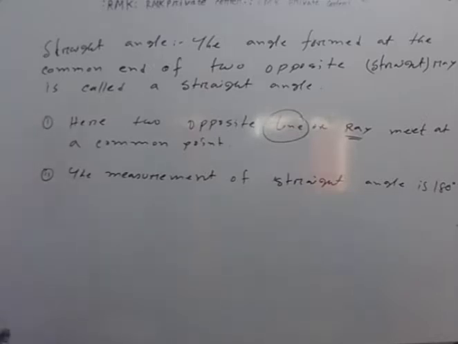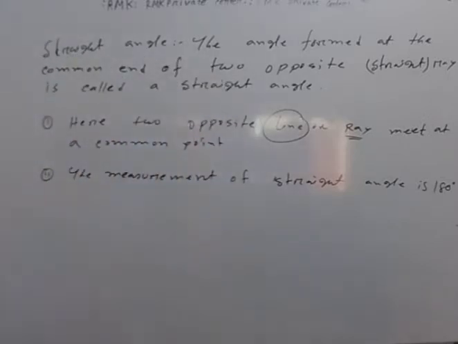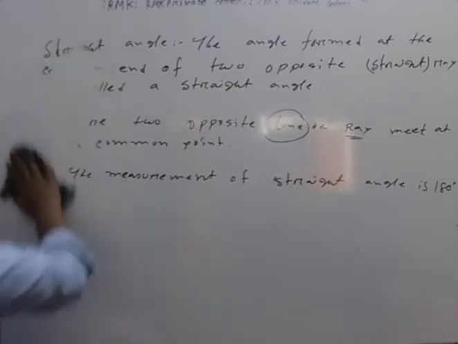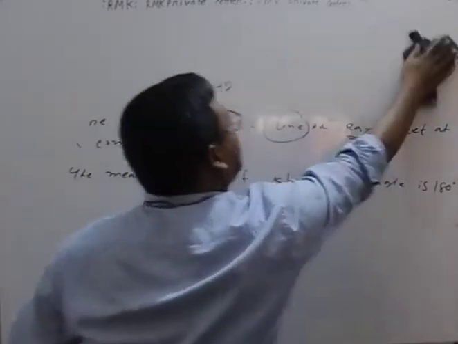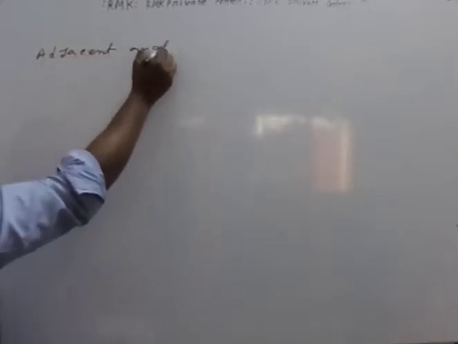So your straight angle is done. After this, everyone try to write adjacent angle. Second one is adjacent angle.